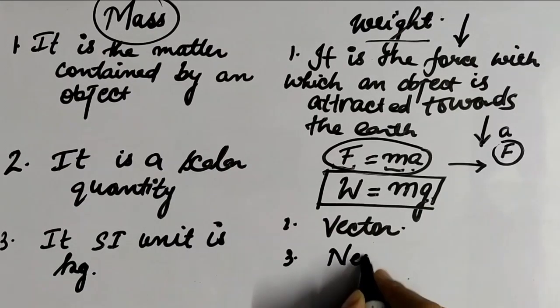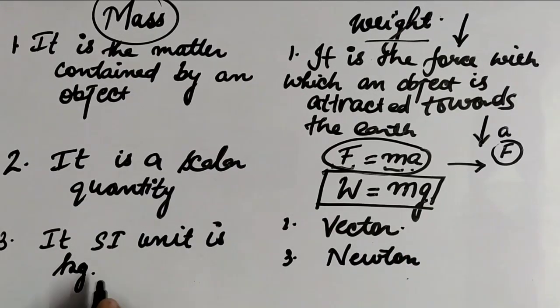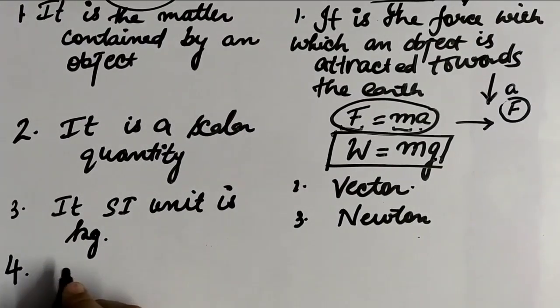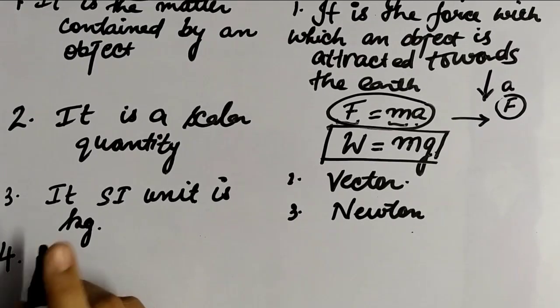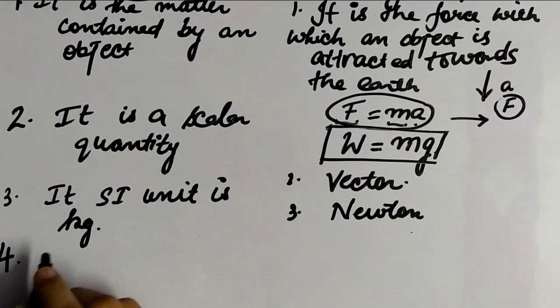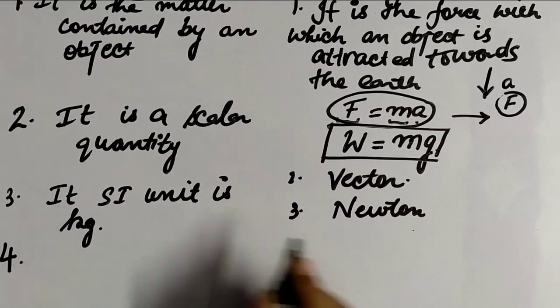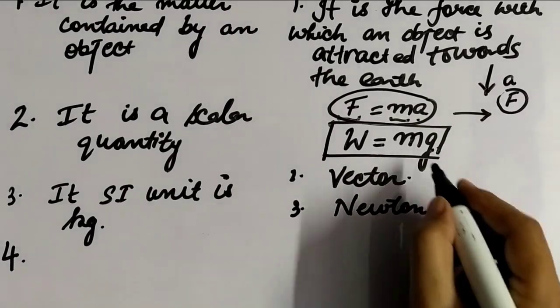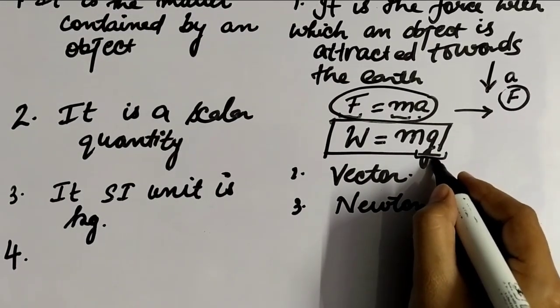Third, mass of an object can never be zero and is the same under every condition, but weight of an object can be zero where the value of g is 0.